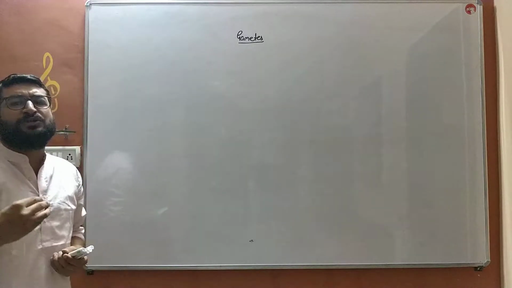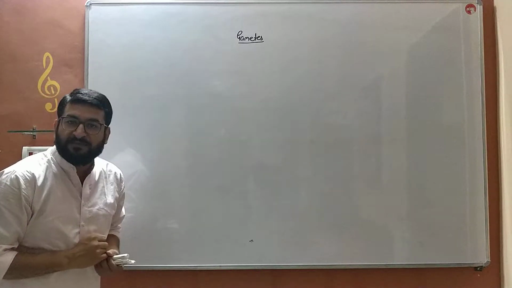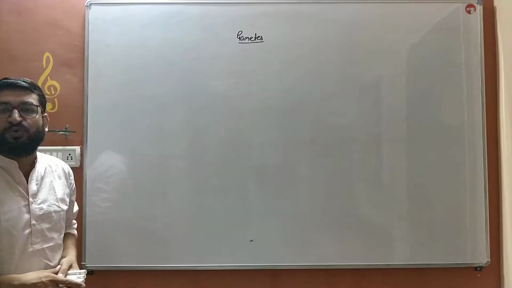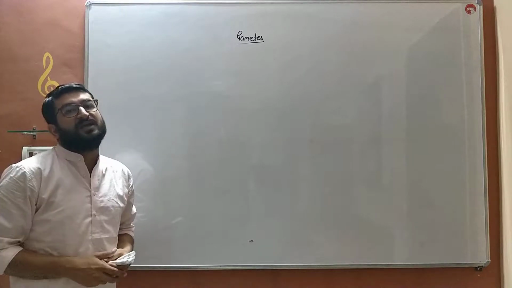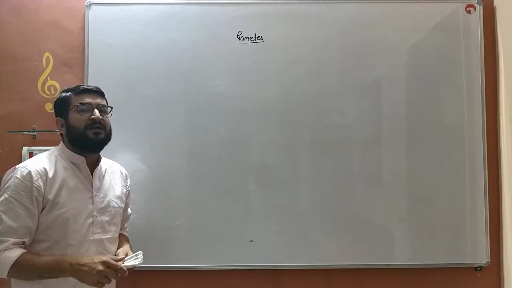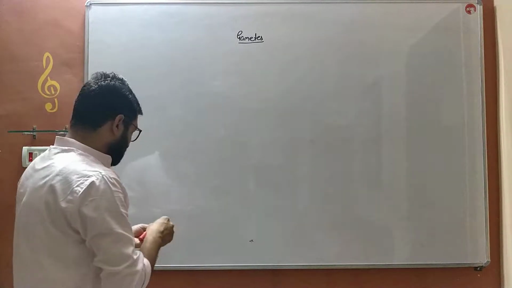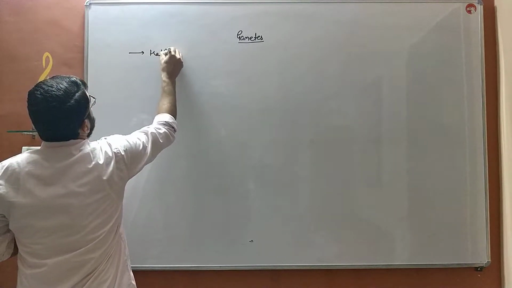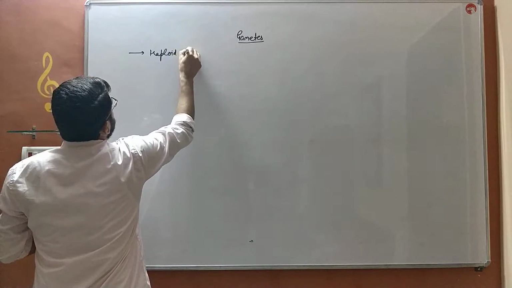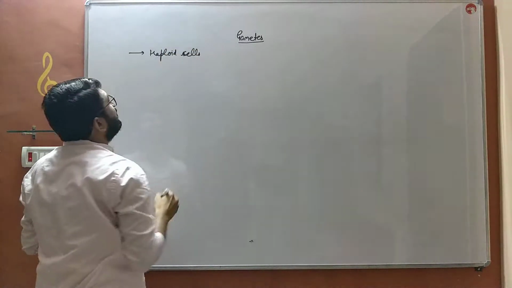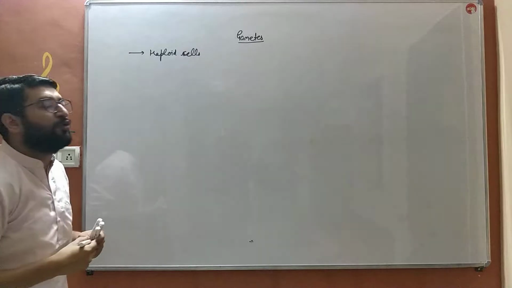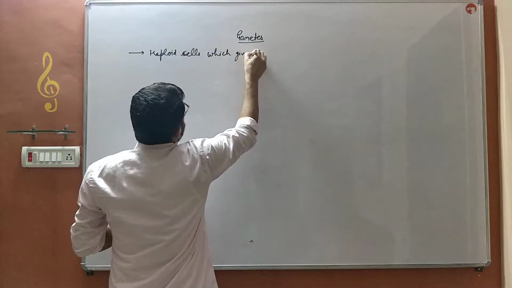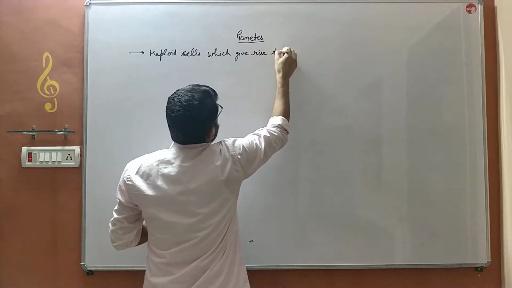The male produces its male gamete, known as sperm, in the testis, and the female produces the female gamete, known as ovum or egg, in the ovaries. What are gametes basically? Gametes are haploid cells. Haploid means the cells which contain a half set of chromosomes, which give rise to zygote.